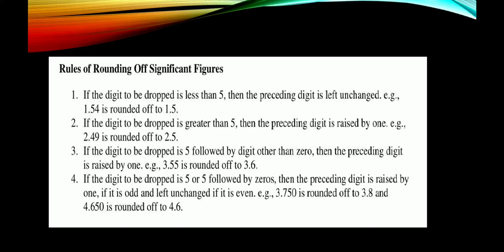Third one, if the digit to be dropped is 5 followed by a non-zero digit, the preceding digit is raised by 1. Example, 3.55 is rounded off to 3.6. Fourth one, if the digit to be dropped is 5 or 5 followed by zeros, then the preceding digit is raised by 1 if it is odd and left unchanged if it is even. Example, 3.750 is rounded off to 3.8 and 4.650 is rounded off to 4.6.